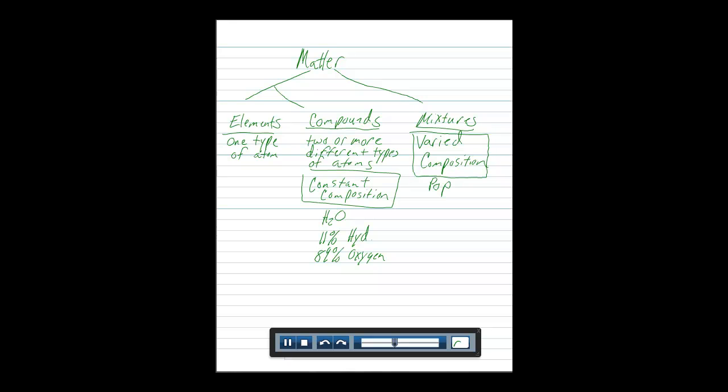Elements also have constant composition, but they only have one type of atom. So gold, for example, is made up of only gold atoms. It also has constant composition. Elements and compounds together are called pure substances.